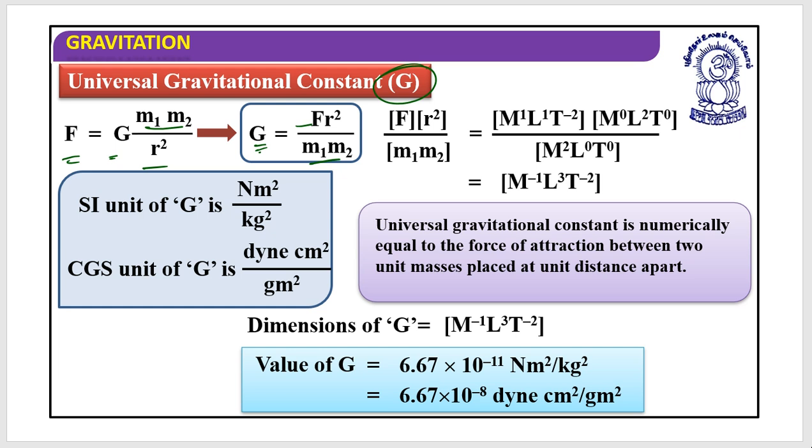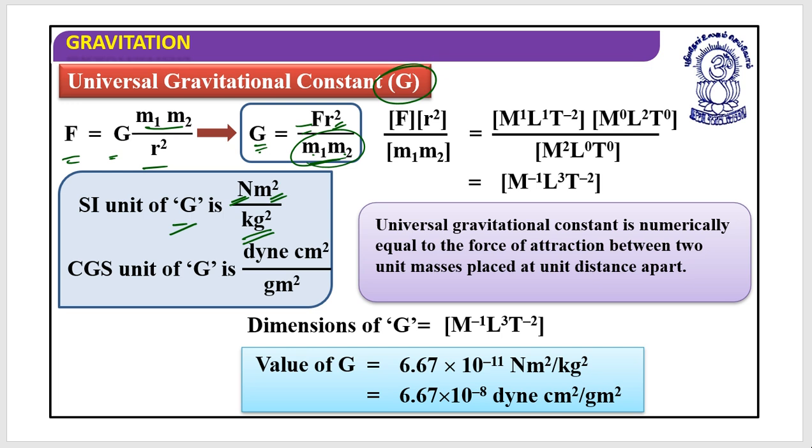Now let's first understand what would be the SI unit of G. Force is represented by Newton, the square of the distance by meter square, and m1 and m2 are in kg, so that will be kg square. So the SI unit of G is Newton into meter square divided by kg square.